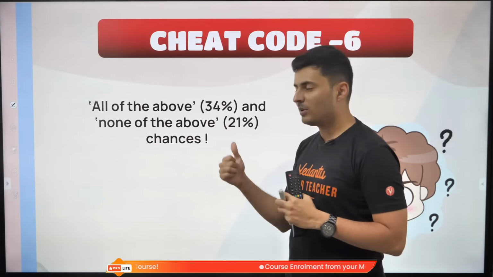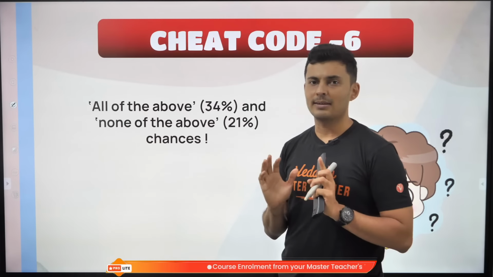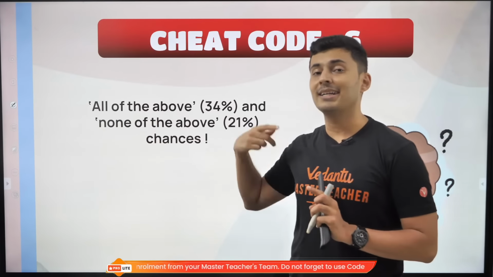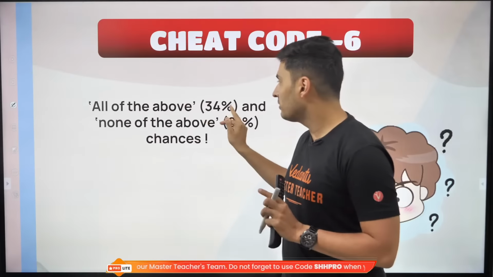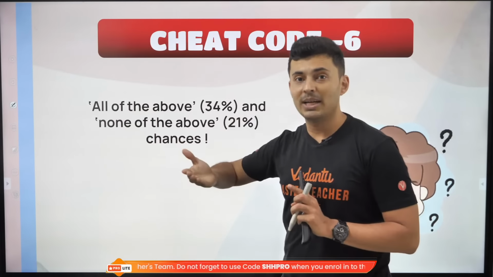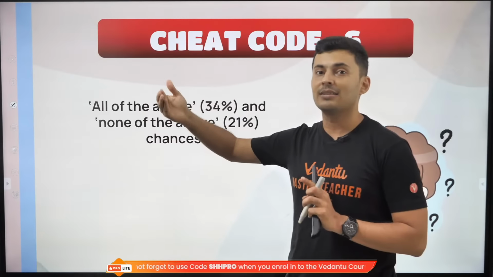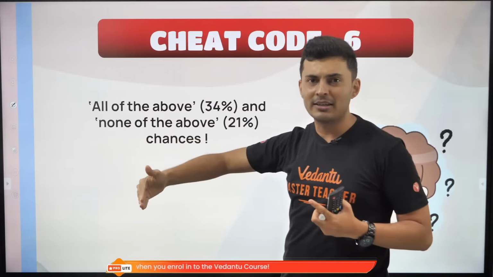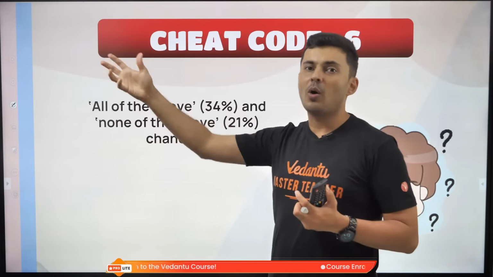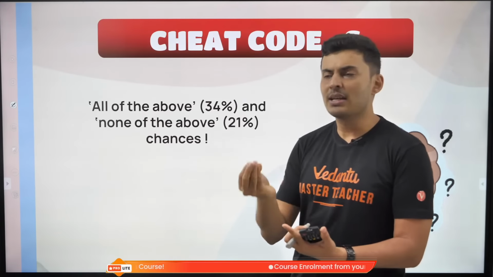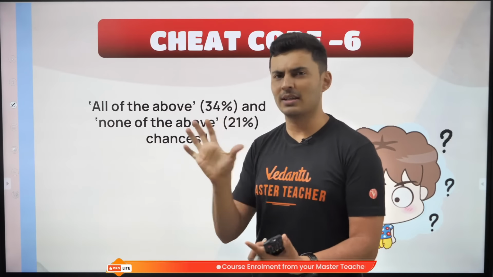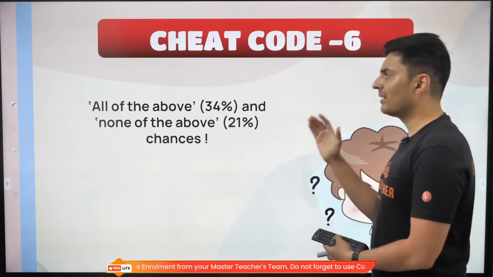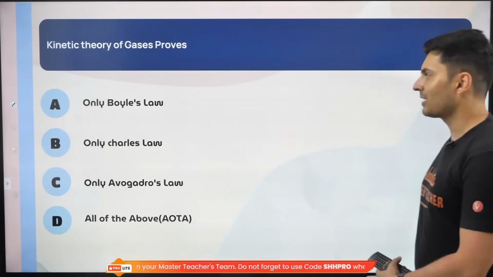If it is less than 25%, that means you should be a little bit scared. Chances are less, so most likely none of the above is rarely correct. And all of the above, if it is there, chances are more than 25%, so there is a good chance it is correct. Even if you see most things are likely correct in the above statements, then you will go with all of the above. You should have some gut feeling that yes, this makes sense, this also probably makes sense. If you feel that, go with all of the above. 34% chance usually of getting that correct. That's cheat code number 6.